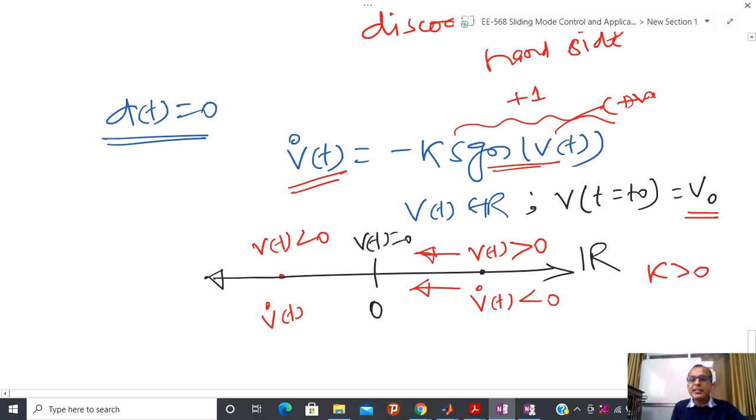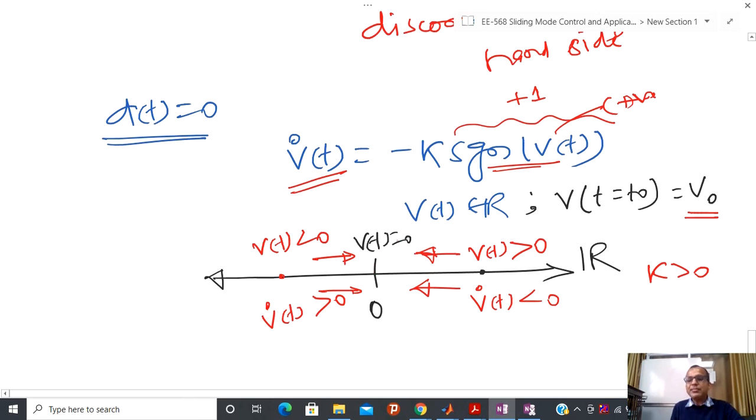V(t) is less than 0, so negative and negative become positive, and due to that V dot(t) is greater than 0. Again I have a converging behavior. So if you start anywhere, we start converging towards this particular point, that is V equal to 0.